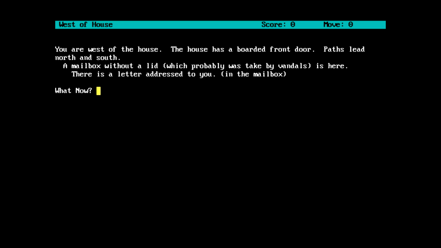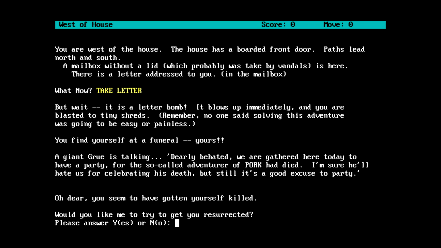Anyways, you are west of the house. The house has a boarded front door, paths lead north and south. A mailbox without a lid, which was probably taken by vandals, is here. There's a letter addressed to you in the mailbox. Okay, so we'll take the letter, or tail the letter, apparently. But wait, it is a letter bomb! It blows up immediately and you are blasted to tiny shreds. Remember, no one said solving this adventure was going to be easy or painless.